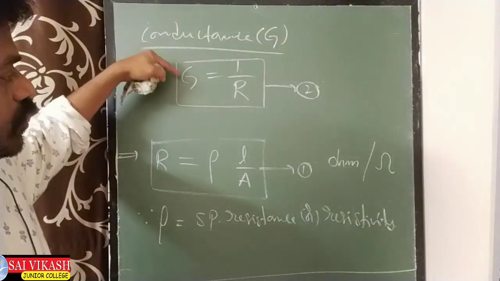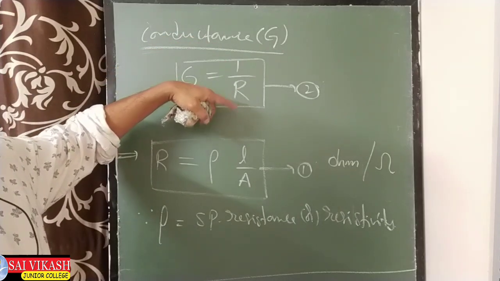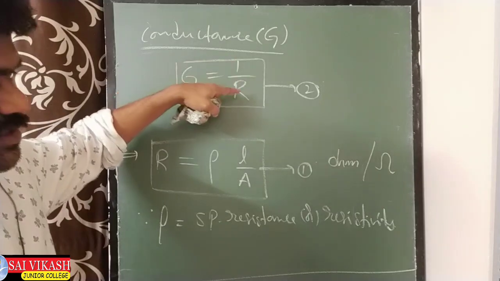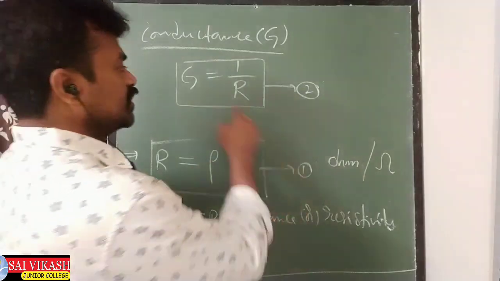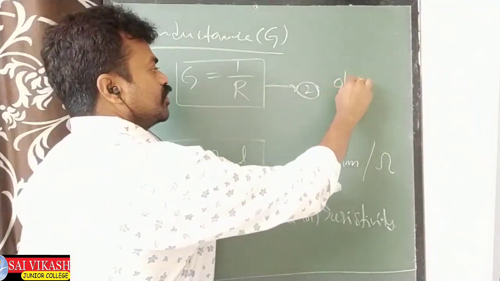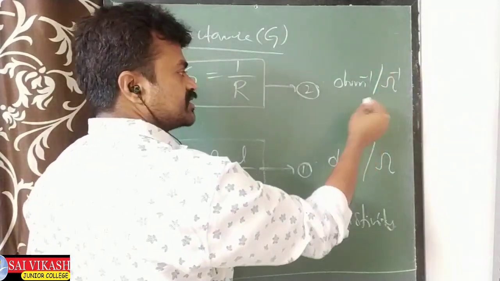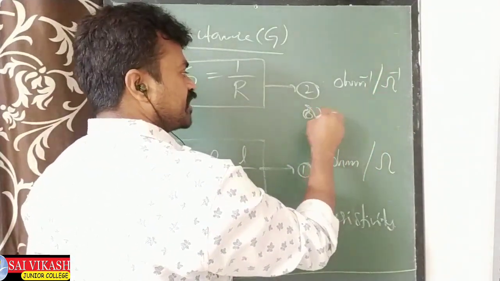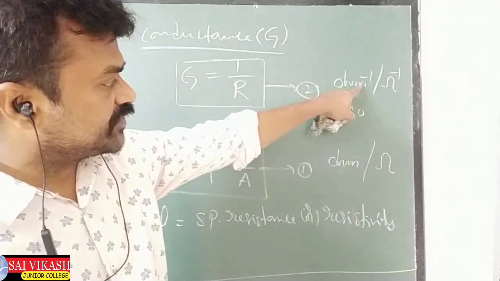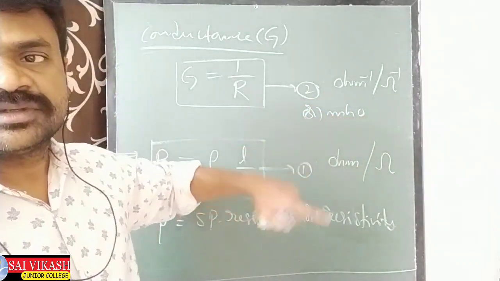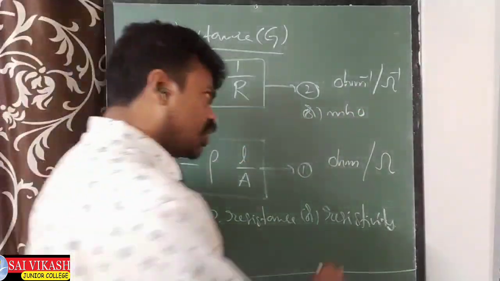Now what will be the unit of G? The unit of G is 1 by R, that means 1 by ohm. So the unit of G will be ohm inverse, or we can say it is mho, MHO.